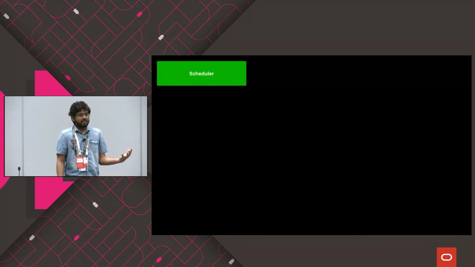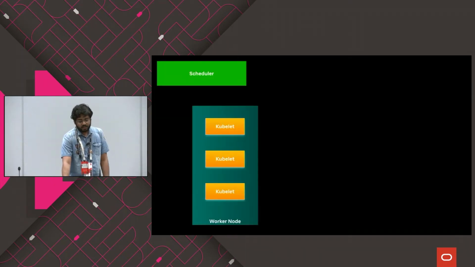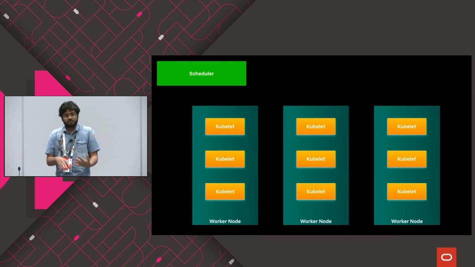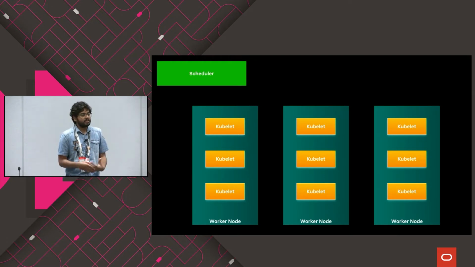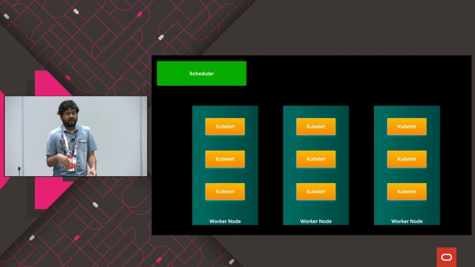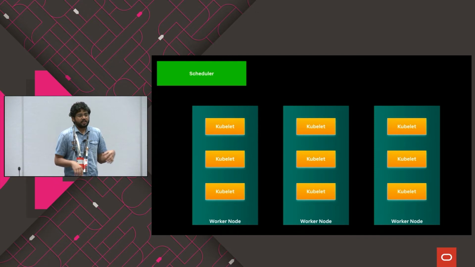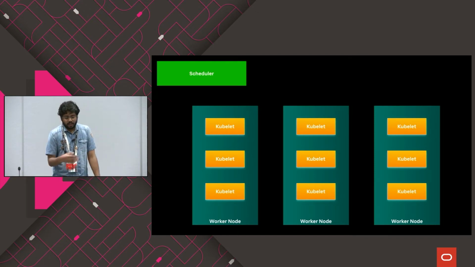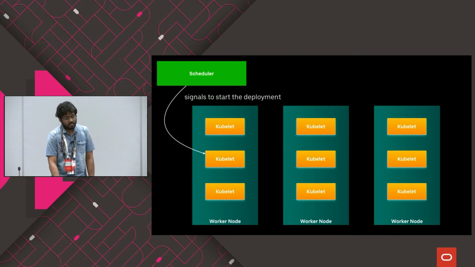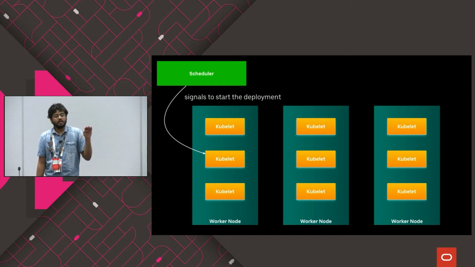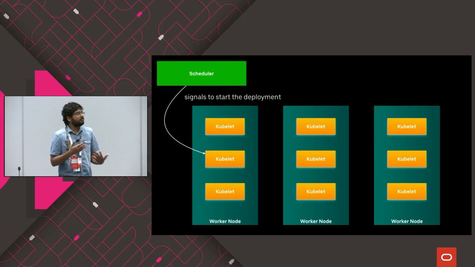So the scheduler has this information in the queue. When it's getting processed, you have these worker nodes, and Kubernetes allocates a worker node based on resources and so on. For example, you might specify to deploy it in a particular worker node, or you can say, deploy it on any of the available nodes. It goes and applies those updates. It signals the start of the deployment to the kubelet, and kubelets are actually the workhorses here that do whatever is needed to deploy this application.